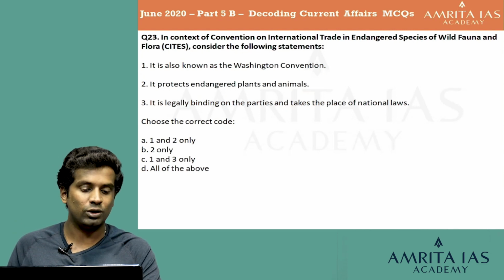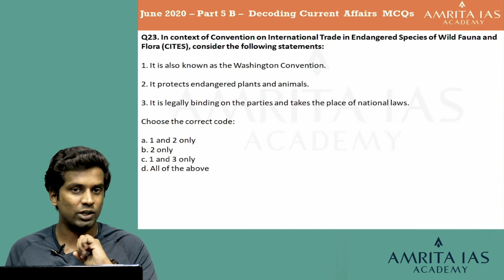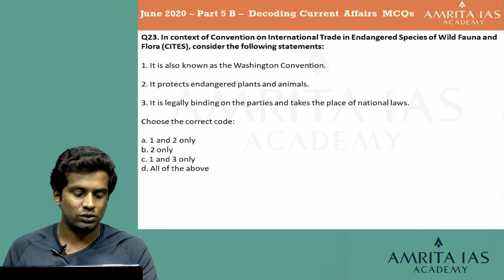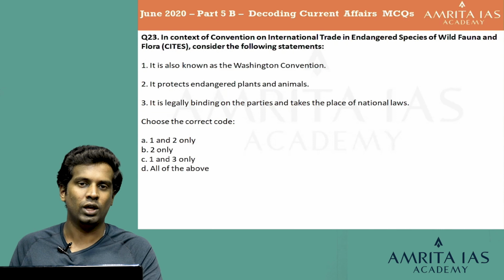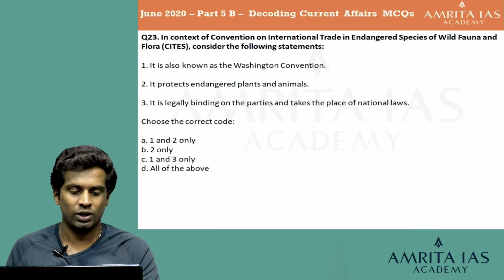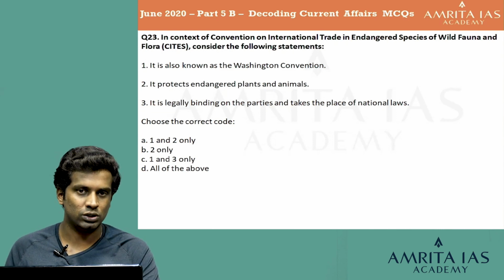If you remove the third statement, you are left with options A and B. So we managed to make a 50-50 elimination, and it shows that the second statement is correct. That is, it protects endangered plants and animals. So now the only question is whether we can go for option A or option B, and it is determined upon the first statement. It is also known as the Washington Convention.